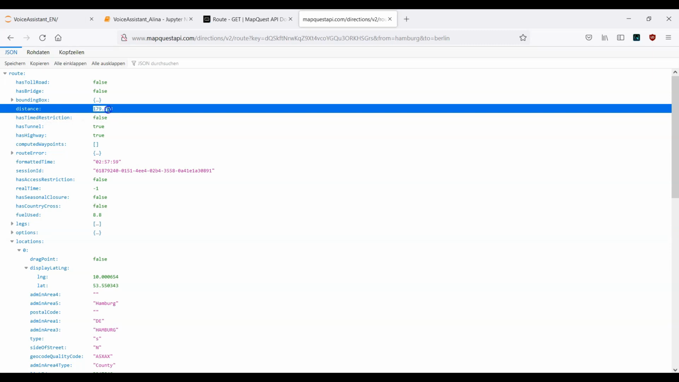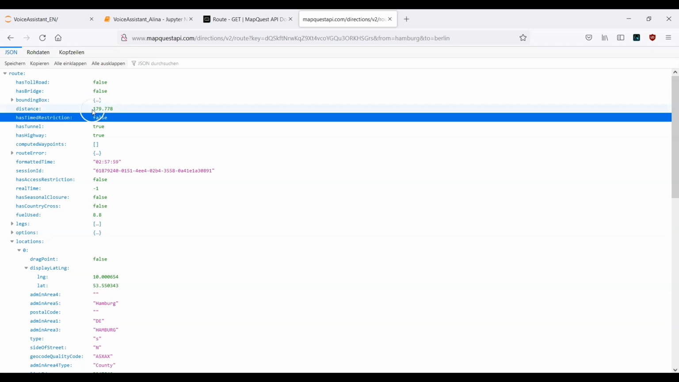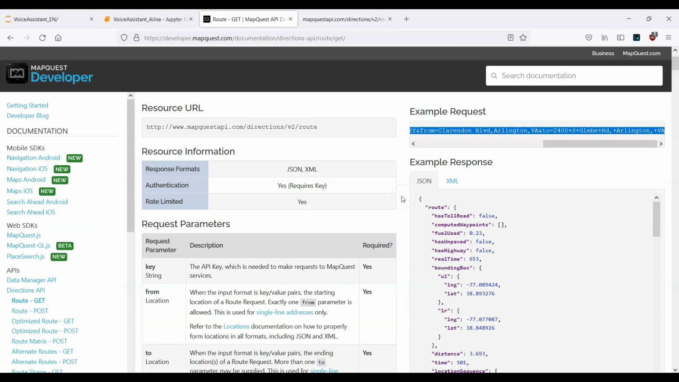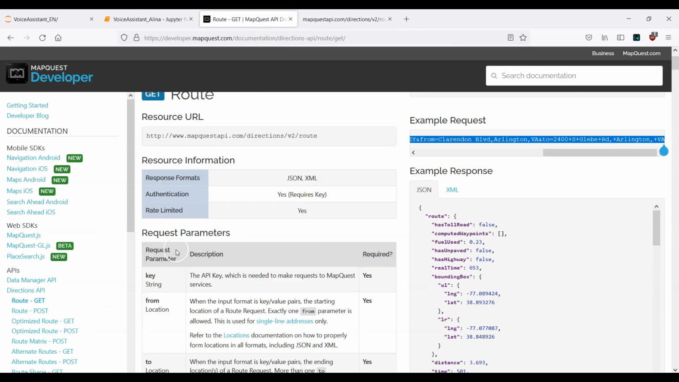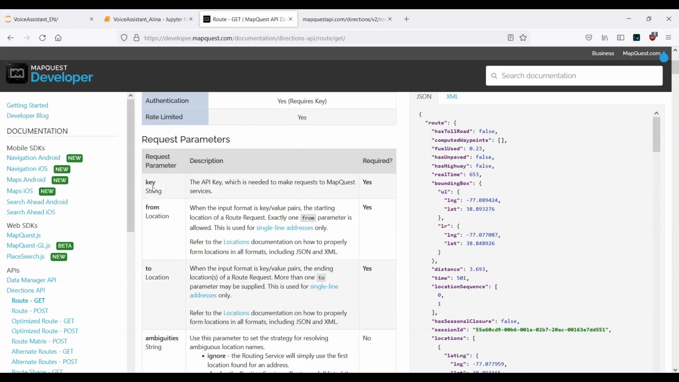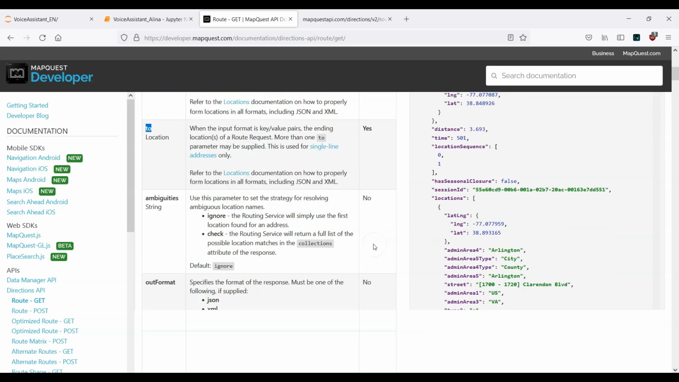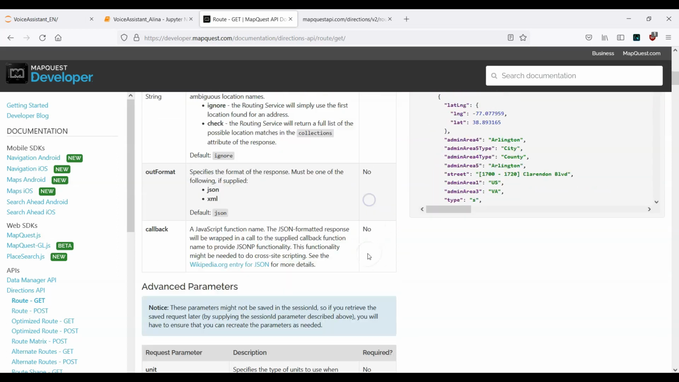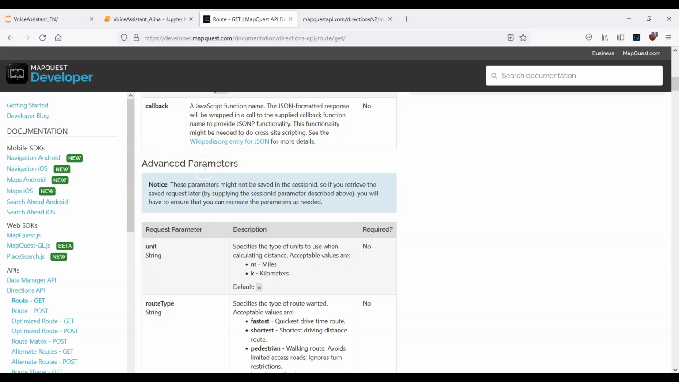But you see here, this is actually the miles. It's not kilometers, it's miles. Let me check and let me show you. Here, for example, you have different parameters which you can use. The API key is required, the first location is required, the destination is required, and so on and so forth. We have a few parameters which are not required. And here we have the advanced parameters.